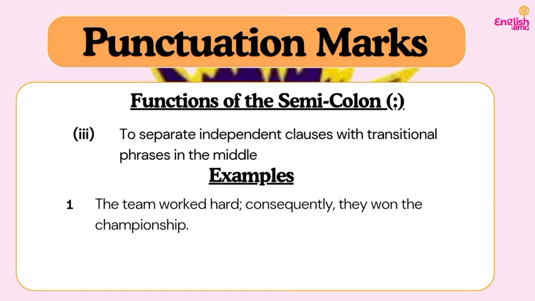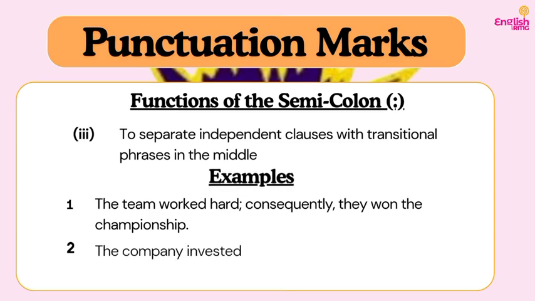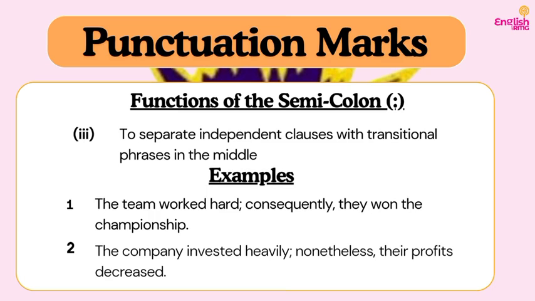We have: The team worked hard; consequently, they won the championship. So now, the team worked hard, we separate that with a semicolon. Consequently, comma, they won the championship. So these are independent clauses. They won the championship, one clause. The team worked hard, one clause. But we want to tie them together to show the relationship in between. So we include a transitional phrase in between and a semicolon. So the semicolon can also be used for this function.